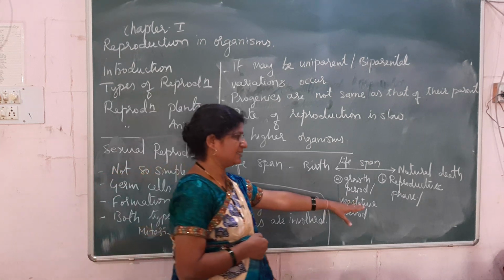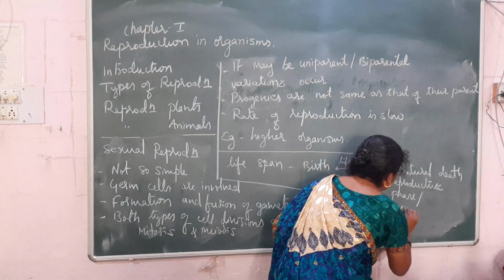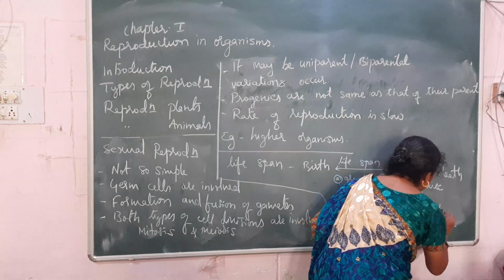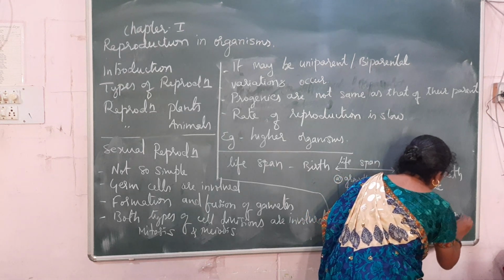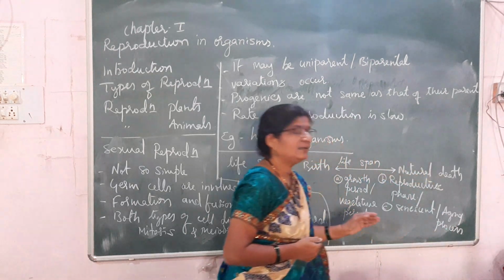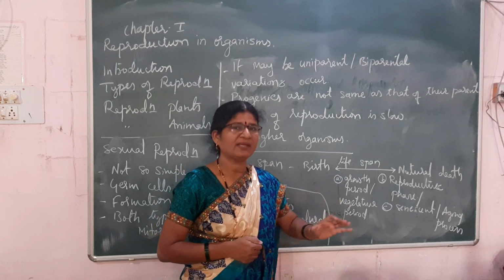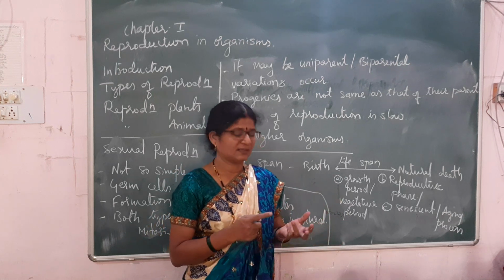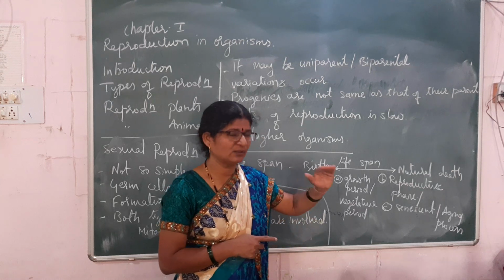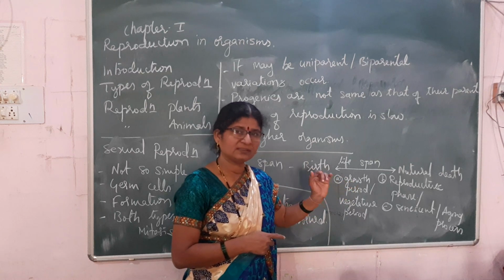So the second one is the reproductive phase, and the third one is the senescent phase, also called the aging process. Slowly the physical and physiological capacity of the organism goes on reducing as the organism becomes older and older.